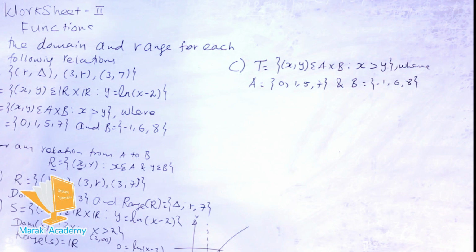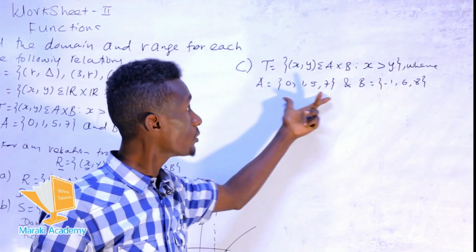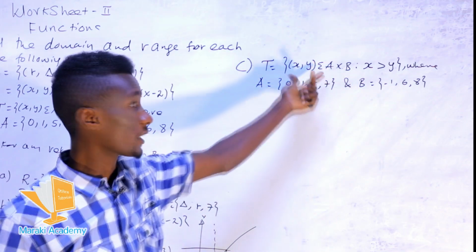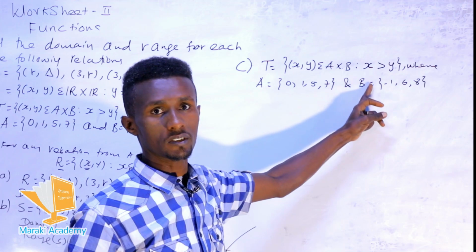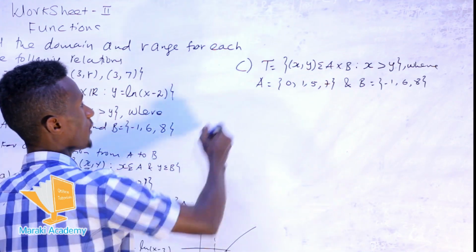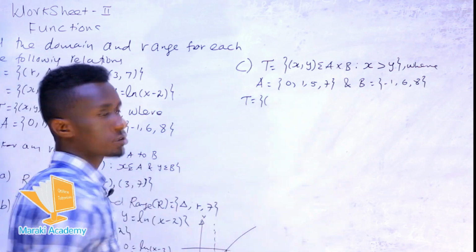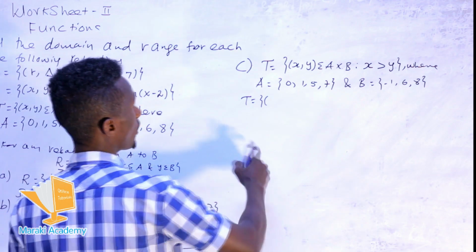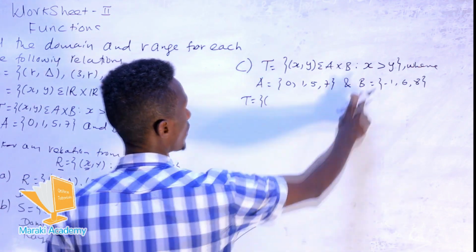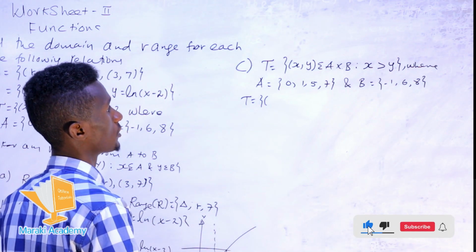Any subset of the Cartesian product of A with B can form a relation, but we have a restriction here: x must be greater than y. So we form the relation from set A to B which holds this property: the first coordinate must be greater than the second coordinate.